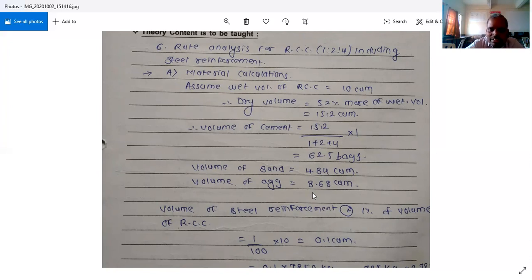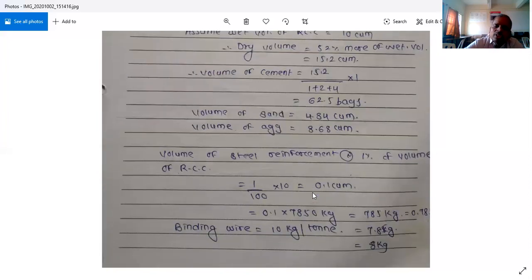Now, volume of steel reinforcement at the rate of 1% of volume of RCC. Now, here for RCC we have to assume as per the thumb rule 1% of the volume of the concrete will be the total weight of the steel. So 1 upon 10 into 10 will be 0.1 cubic meter. So 0.1 cubic meter means how many kgs of steel is required? 0.1 into 7850 kg.